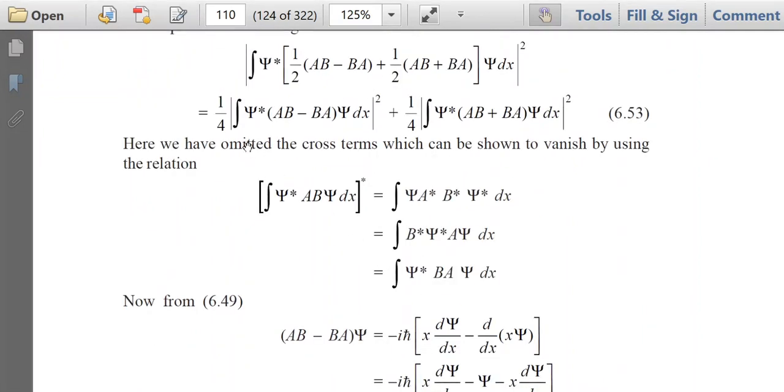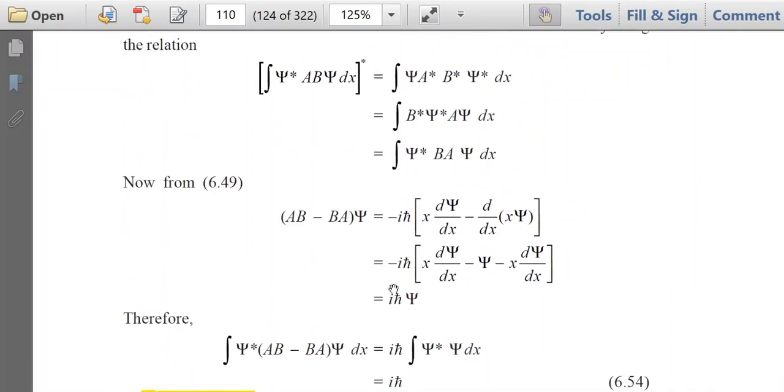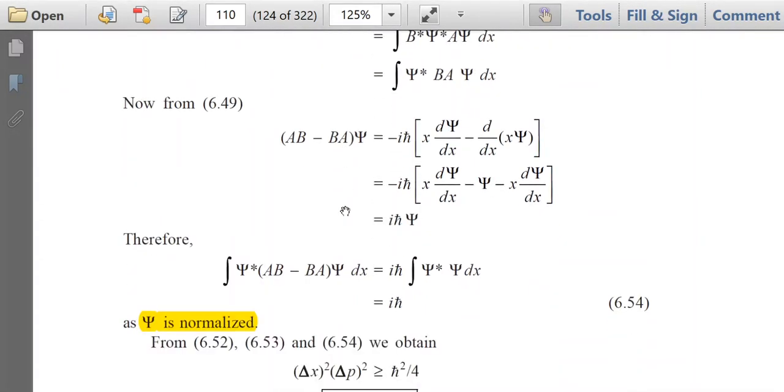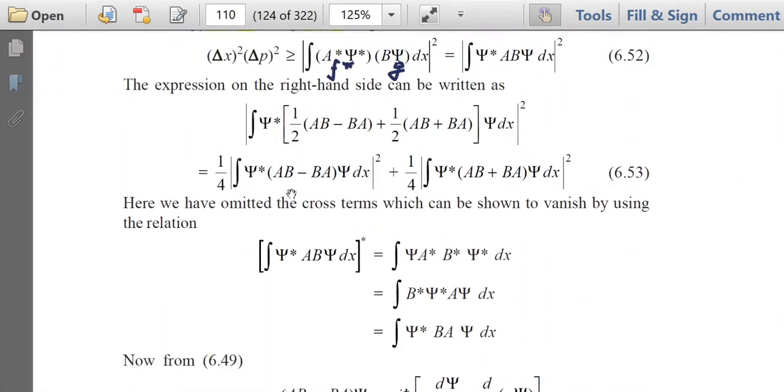So what is the first term? 1 by 4 mod of I h cut square. But mod of I h cut means h cut. So this term is actually h cut square by 4. So the first term is h cut square by 4.